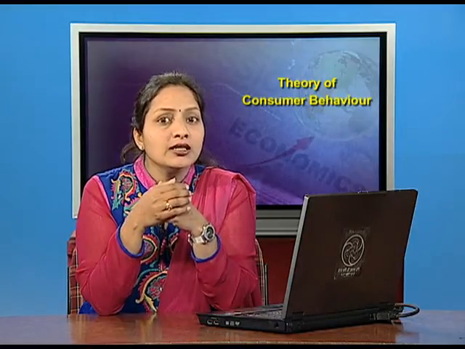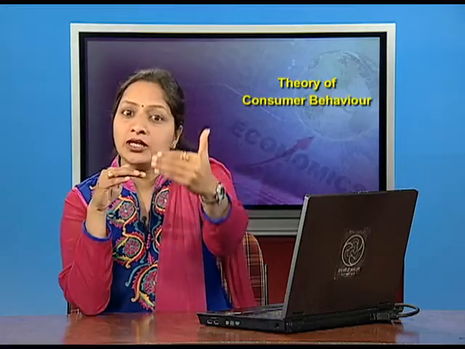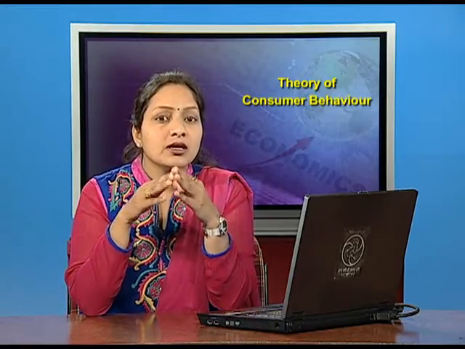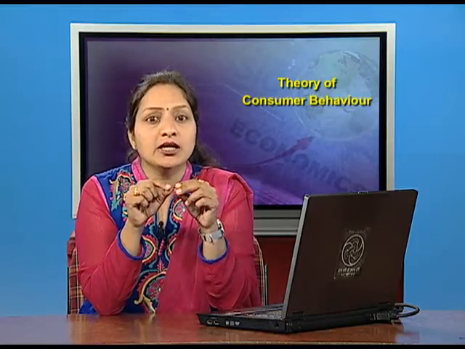We can say that budget line is like Lakshman Rekha, beyond which the consumer cannot go as his income is limited. Actually, budget line shows different combinations of two goods which a consumer can purchase with his given money income and given market prices of both the goods.